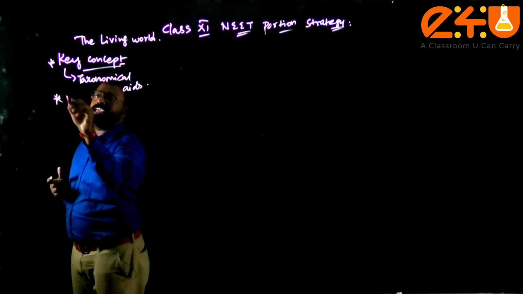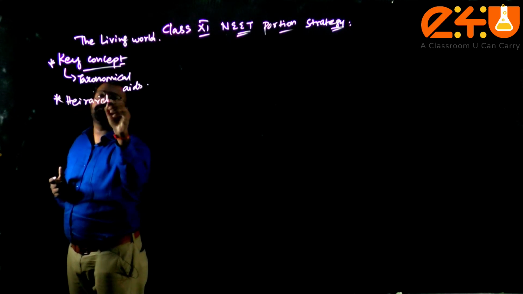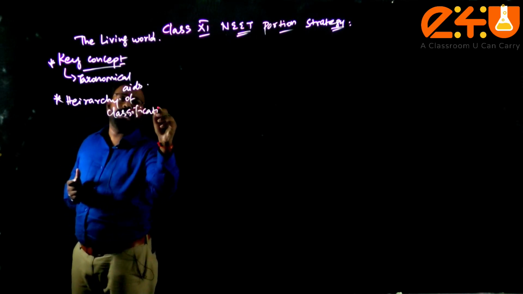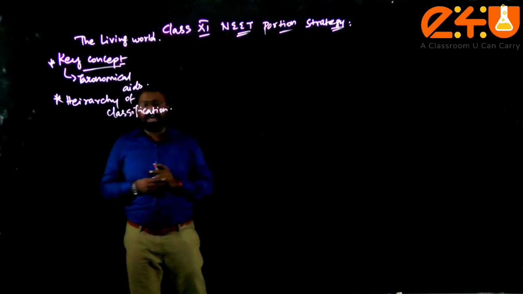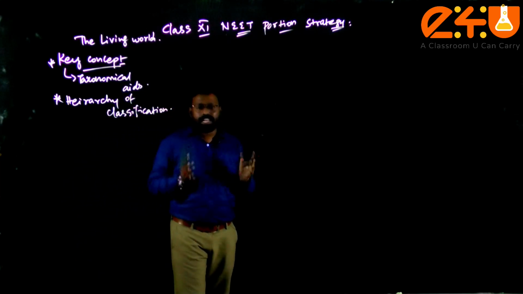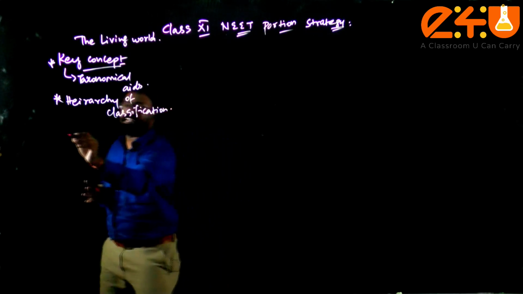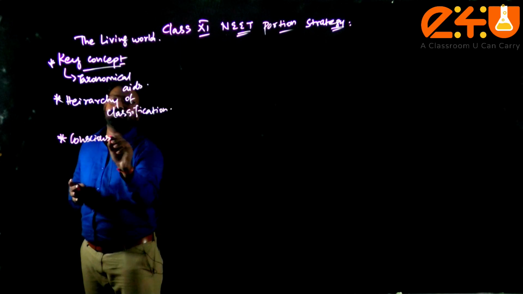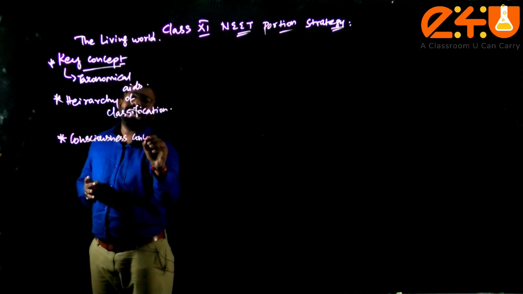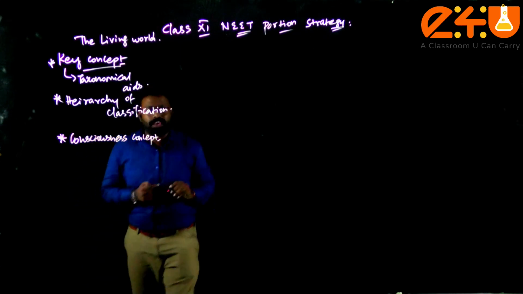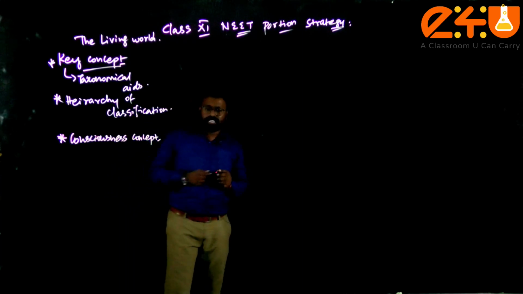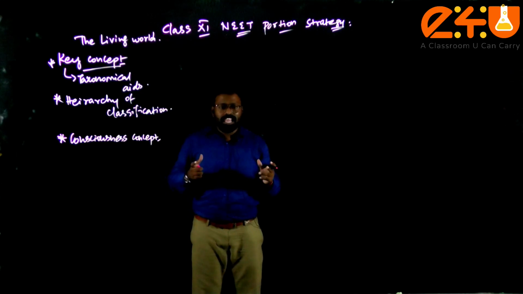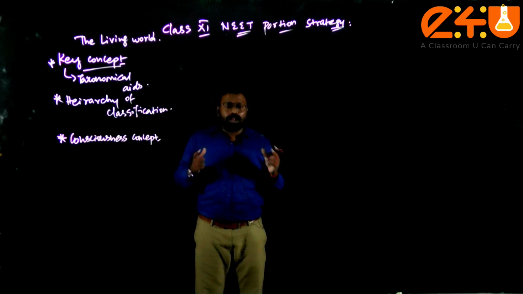And hierarchical classification, that includes species, kingdom, phylum, class, division. If you concentrate on that area, that will be better. And the living world consciousness concept, if you focus on it more, adds credibility in the context of MCQs. This concept has to be emphasized a lot, but still Living World does not contain many MCQs.